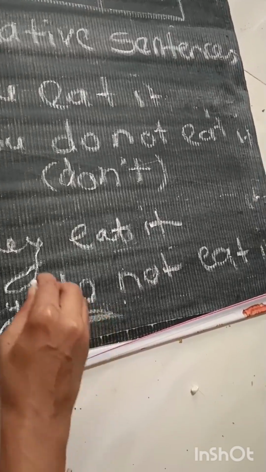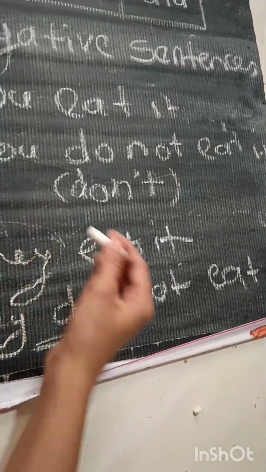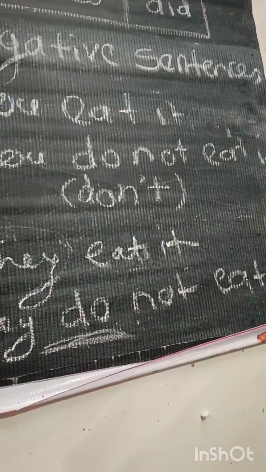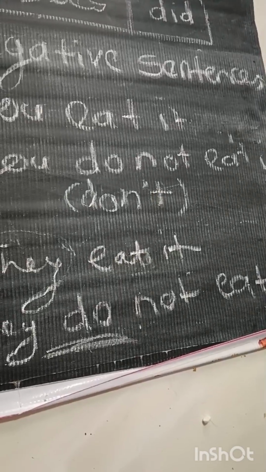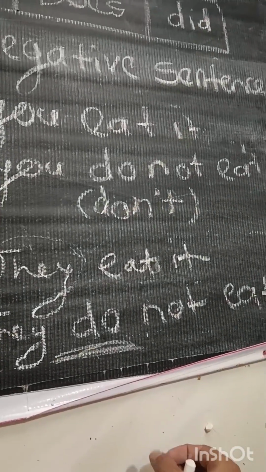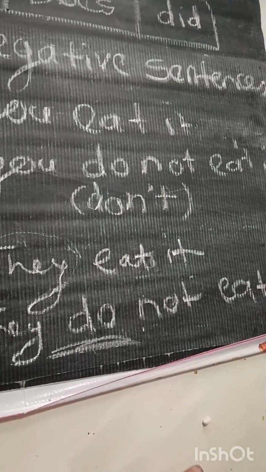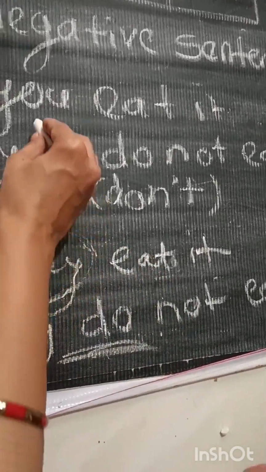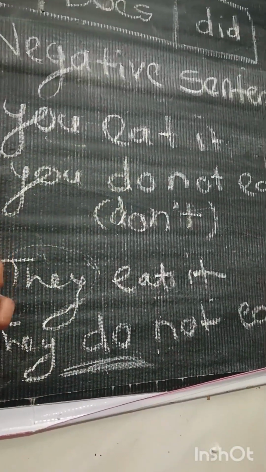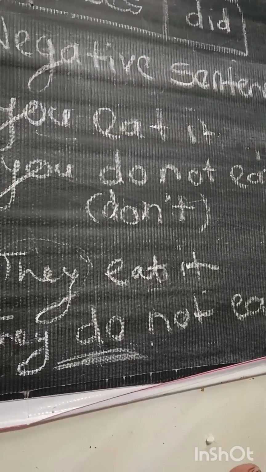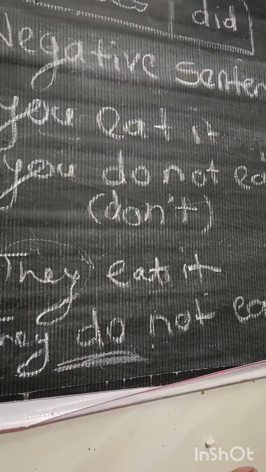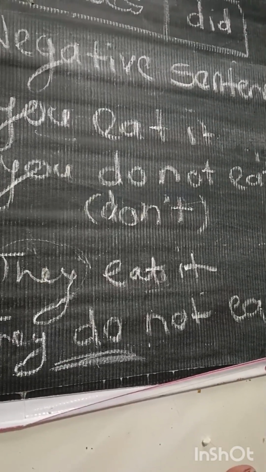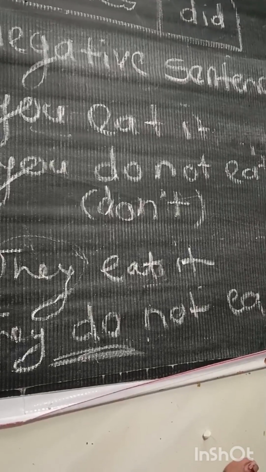They, as it is plural, we use do for that, not does. For the singular forms like you, I, we use do.